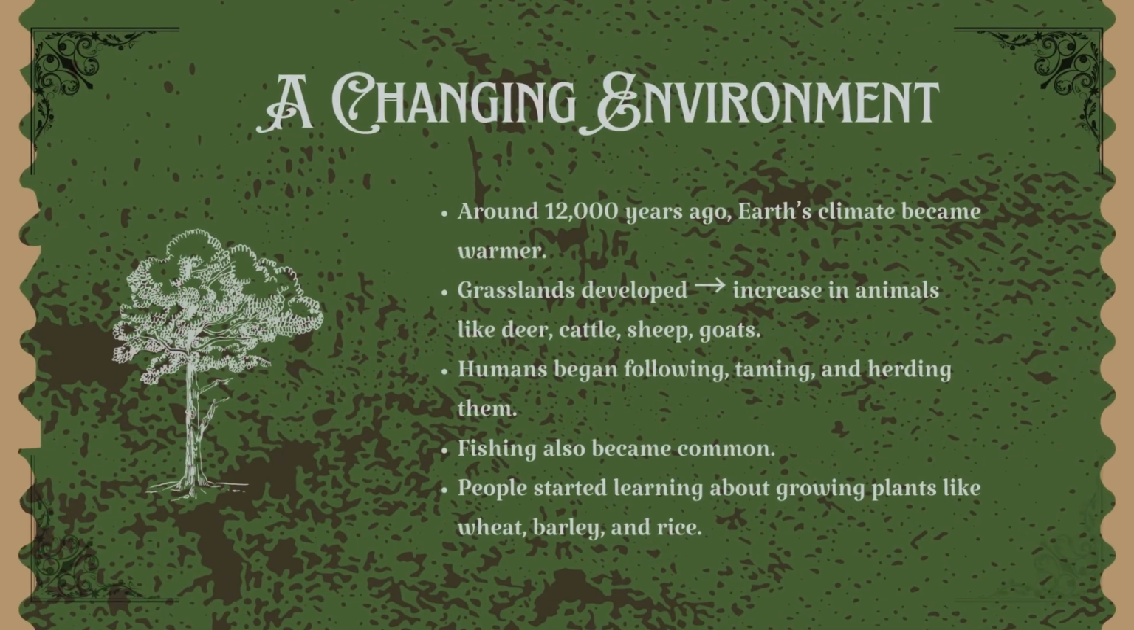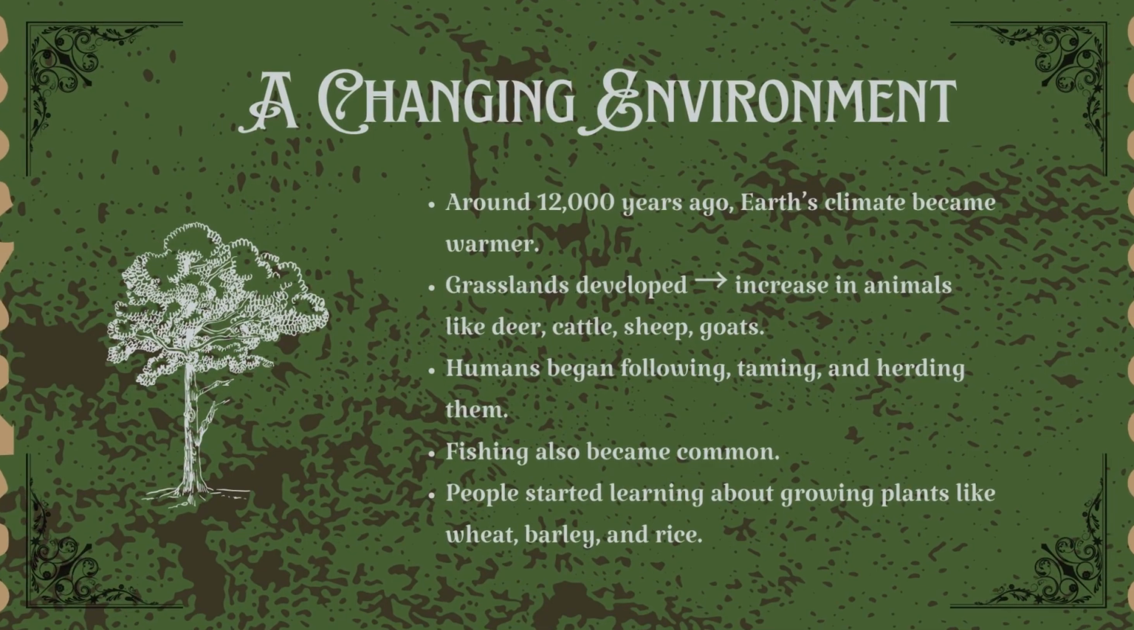A changing environment. Around 12,000 years ago, the world's climate warmed up after the Ice Age. Grasslands spread out, and animals like deer, goats, and cattle became more common. Humans noticed this and started following these animals. Slowly, they learned how to tame them. They also began to notice that some plants grew from seeds, and that idea led to the beginning of farming. The earth was changing, and humans were learning to change with it.